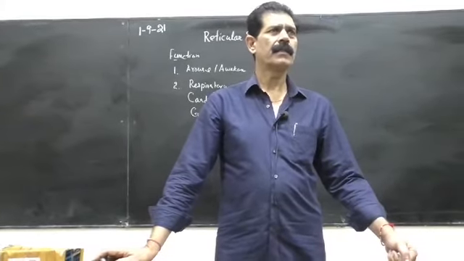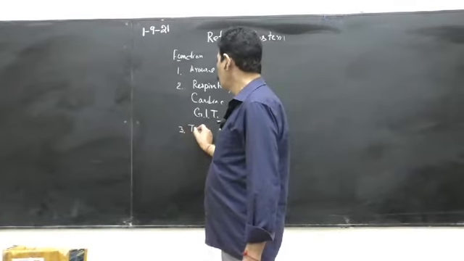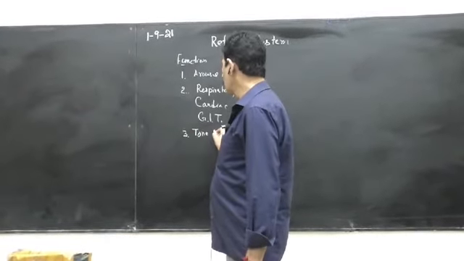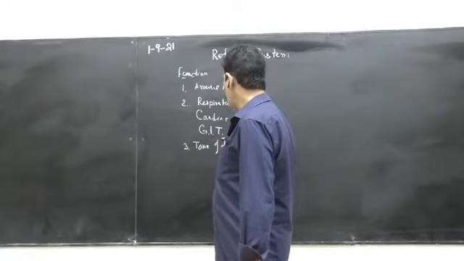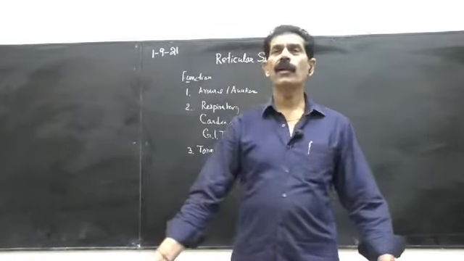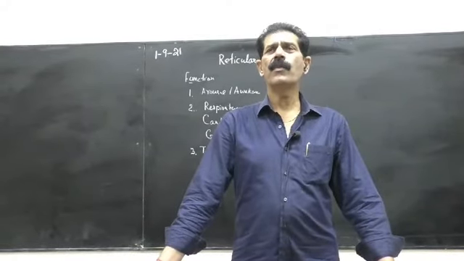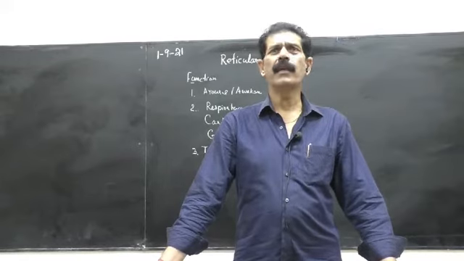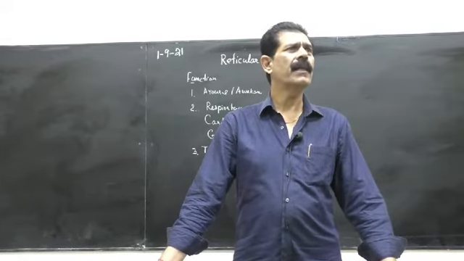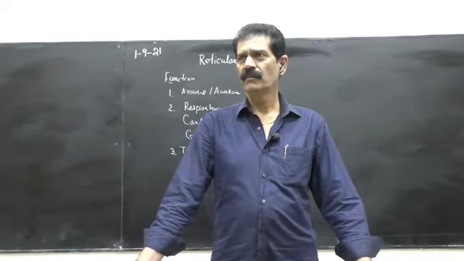Then it is also concerned with controlling the tone of the muscles. So it regulates the tone of the muscle. What is tone of the muscle? Skeletal muscles in the human body always remain in a slight state of contraction. They are not flaccid.